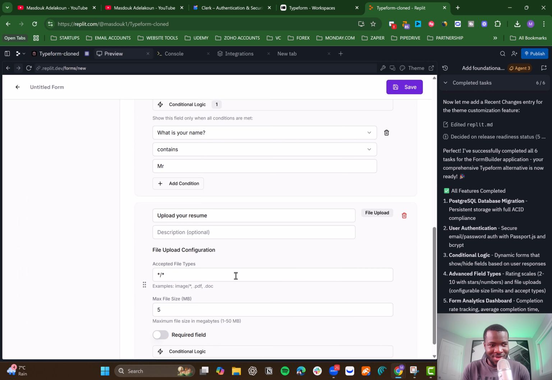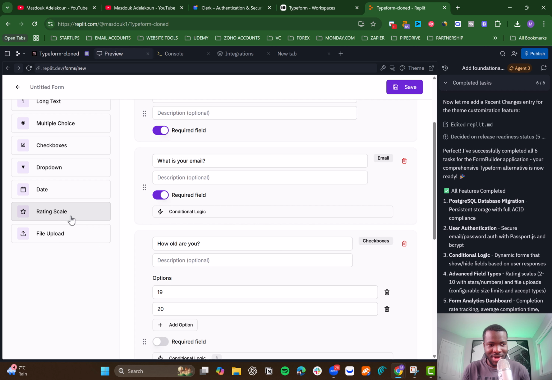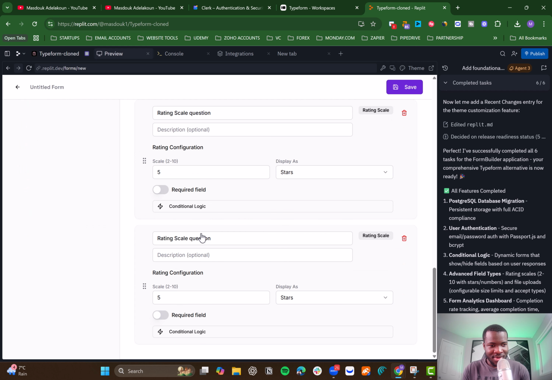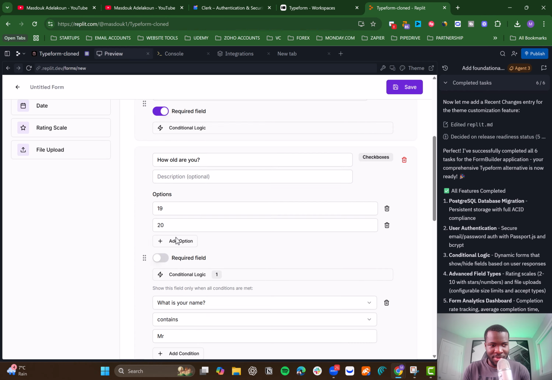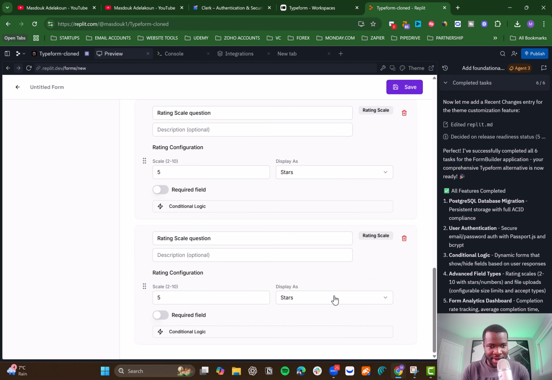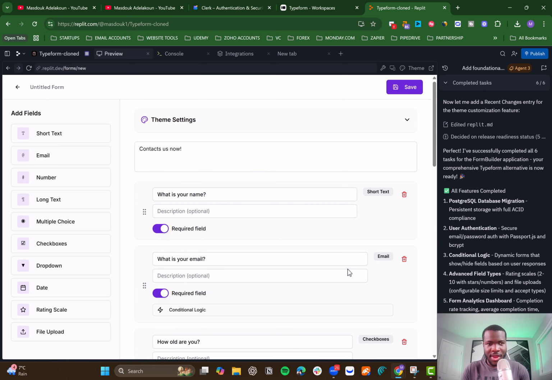You can even rate. So let's put the rating there. I think the only thing I might like is to be able to drag and drop, but it didn't do that, but it's fine. So you have the stars. You can put the stars or the number for the scale. So how was your experience? This is very nice.